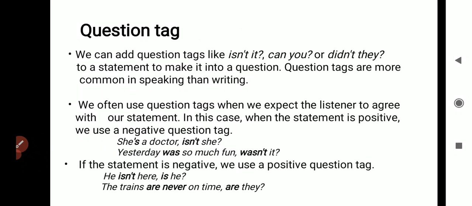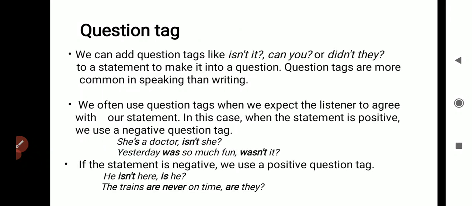When we are speaking English, we use these question tags to confirm. We often use question tags when we expect the listener to agree with our statement, whether they agree or not. That is why after this statement we use these question tags like isn't she, can you, isn't it, like that.